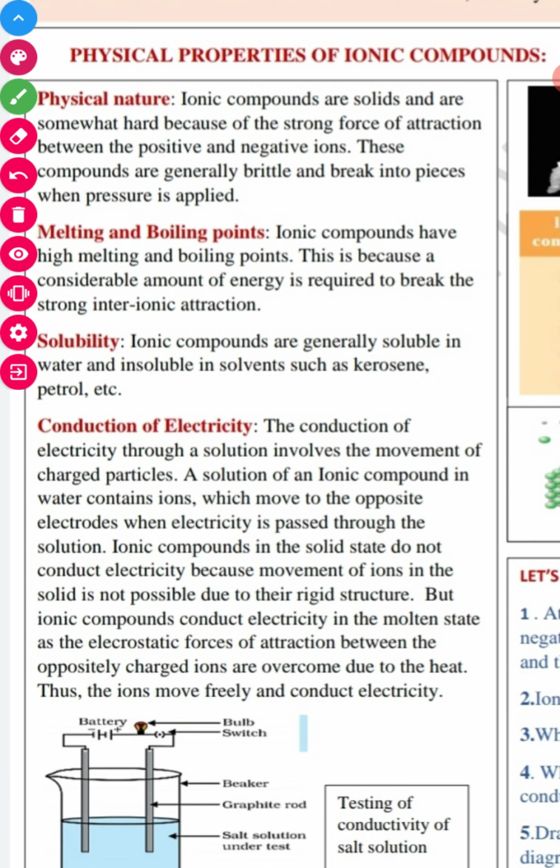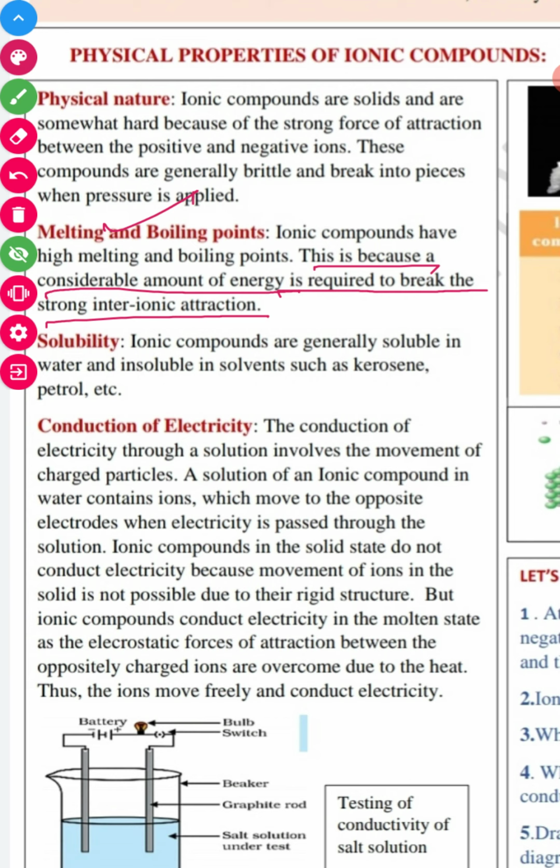See, ionic compounds have a high melting point because a considerable amount of energy is required to break the strong interionic attraction. Because the force of attraction between the ions is very high, to overcome that we need a large amount of energy to break that bond, so their melting and boiling points are very, very high, right?